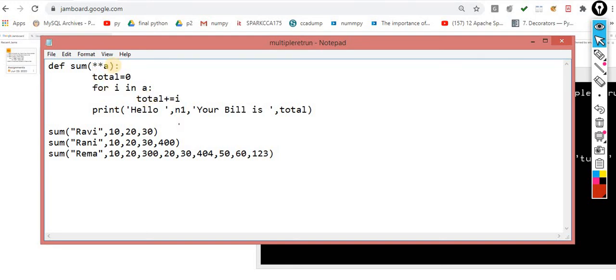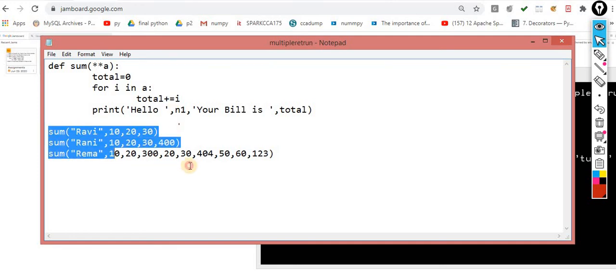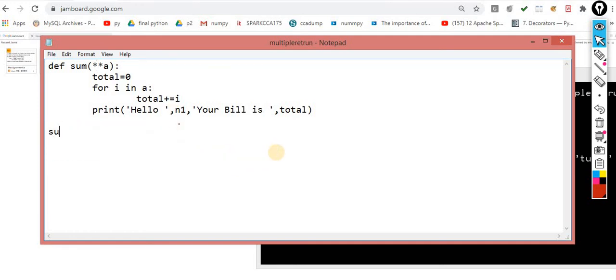This time we take not only the product values, I am taking the product name as well. For this kind of thing you have to use the double asterisk sign.